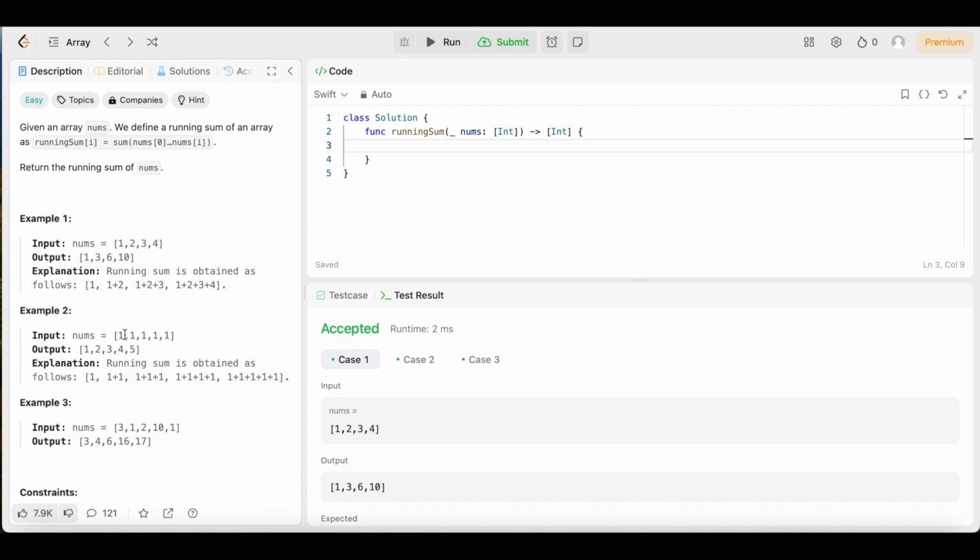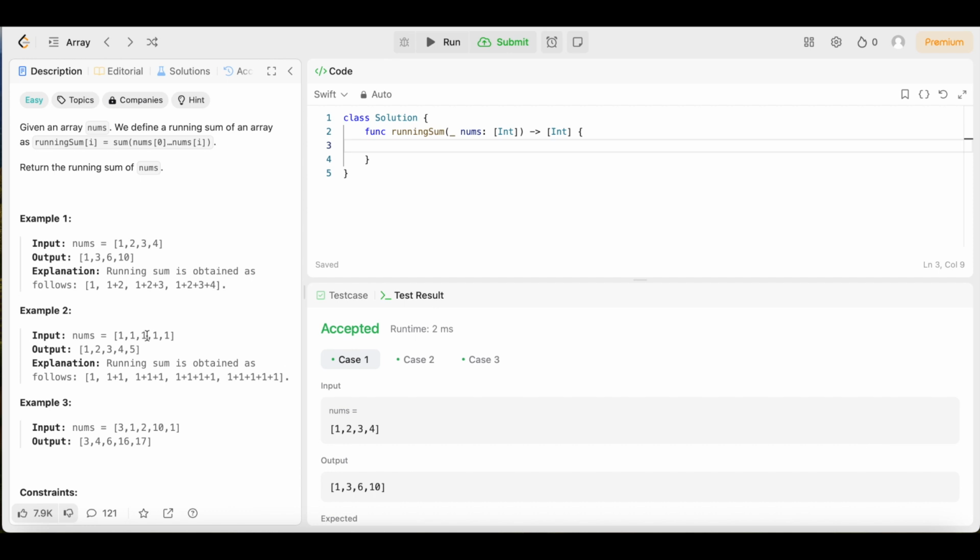So first we have the 1, boom. We had the 1, nothing before the 1, so we just put the 1 right here. Then we have another 1 right here. So now that's 2 ones. 1 plus 1 is going to give us 2, so we're going to put a 2 in place of that 1 at index 1.